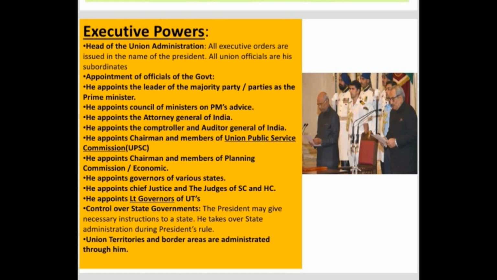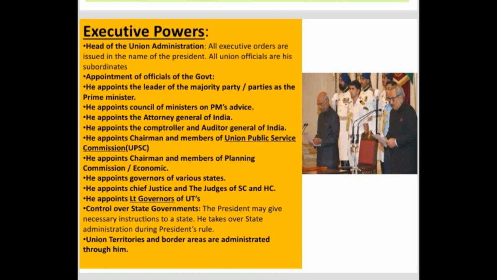He also appoints the governors of the various states. Each state has a governor, and such governors are appointed by the president, similarly by taking the advice of the prime minister. He also appoints the chief justice and judges of the Supreme Court and High Courts, and the lieutenant governors of union territories, based on the advice of the prime minister and his council of ministers.